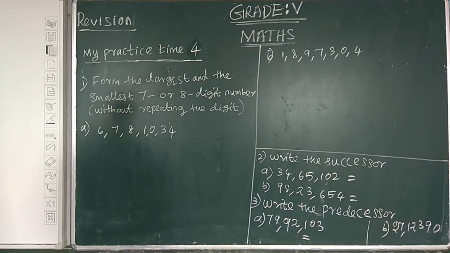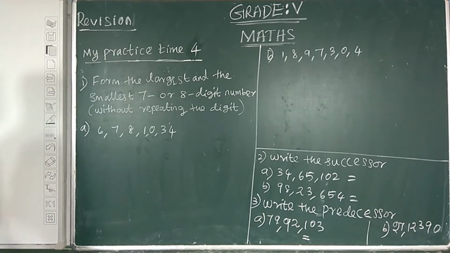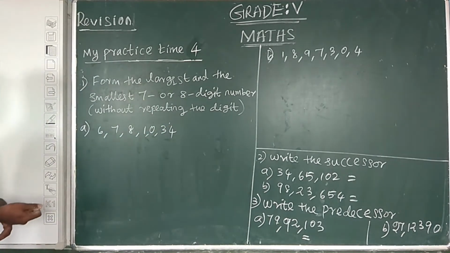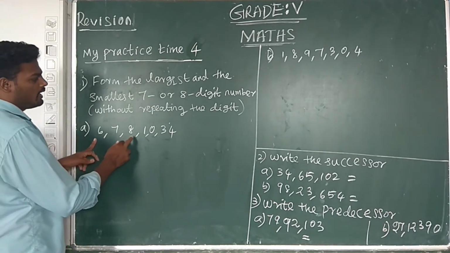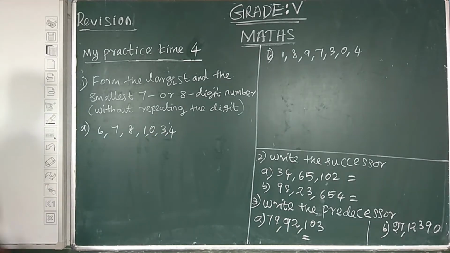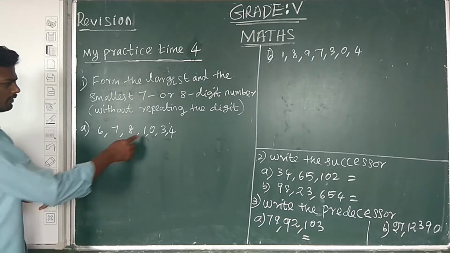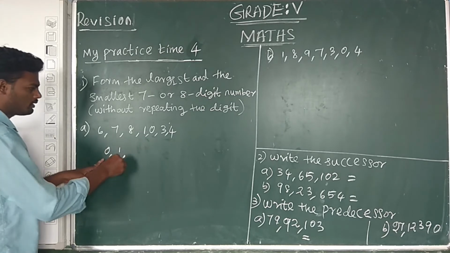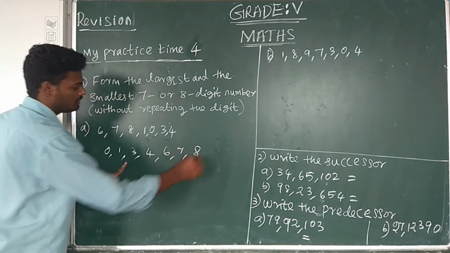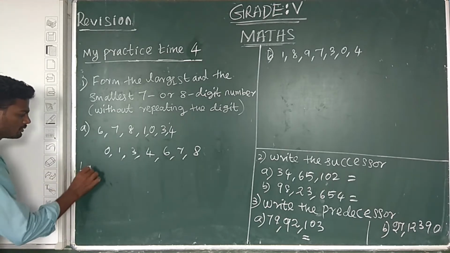My practice type 4. Form the largest and the smallest 7 digit or 8 digit number without repeating the digits. The given digits are 6, 7, 8, 1, 0, 3, 4. First we arrange the given digits in ascending order: 0, 1, 3, 4, 6, 7, 8.